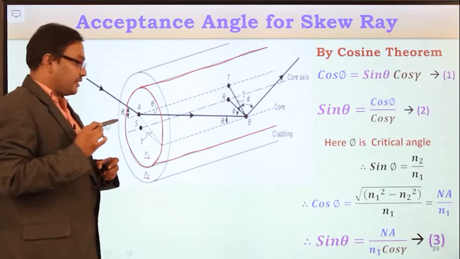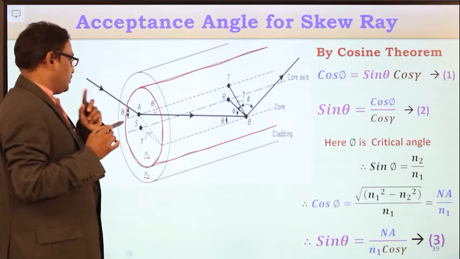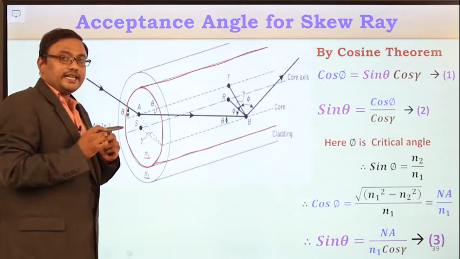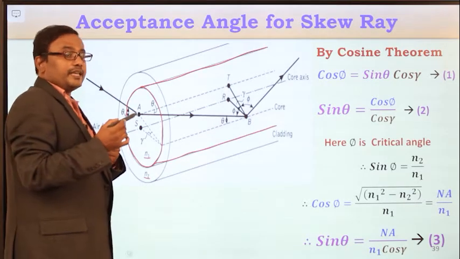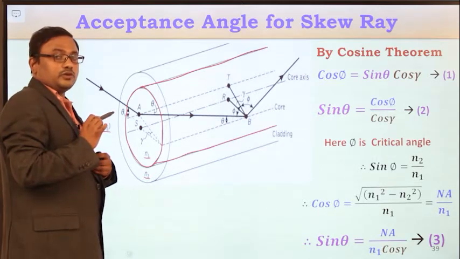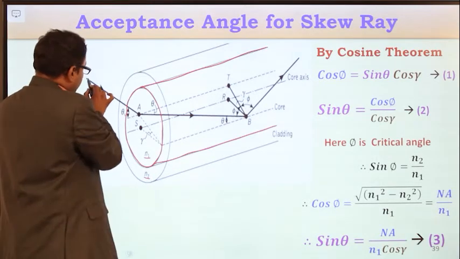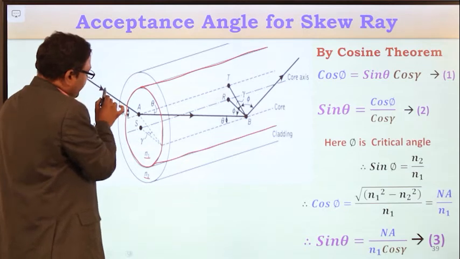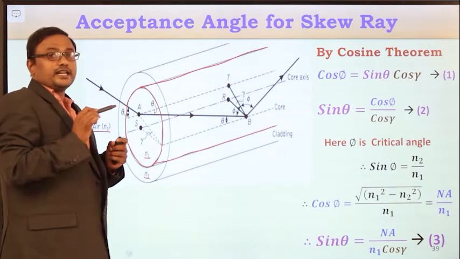Core refractive index is n1, cladding refractive index is n2. Now assume the light ray is entering the optical fiber cable from free space whose refractive index is n0, and it enters at a point other than the center of the fiber axis.